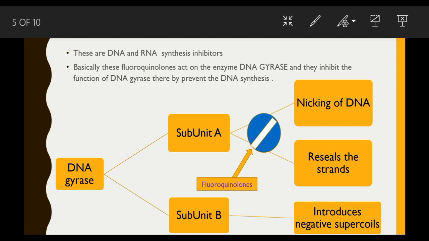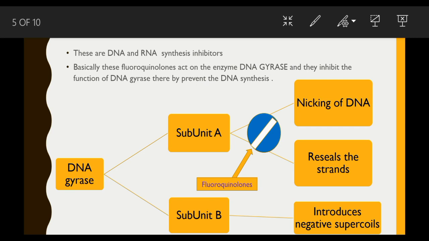Supercoiling is a process in which the recoiled DNA is being recoiled again, so it forms a mass-like structure. In order to remove this complex coiling, we need positive and negative supercoiling. Positive supercoiling increases the coil rate, and negative supercoiling is a process which tries to remove the coils.